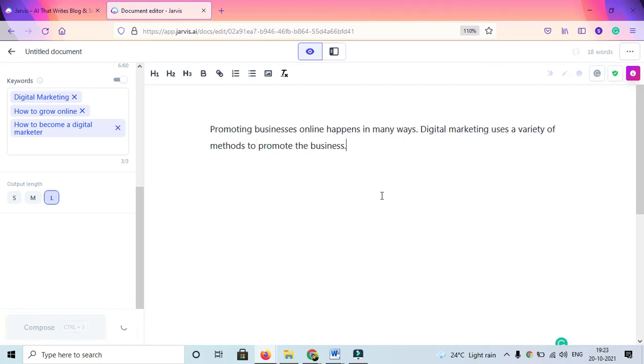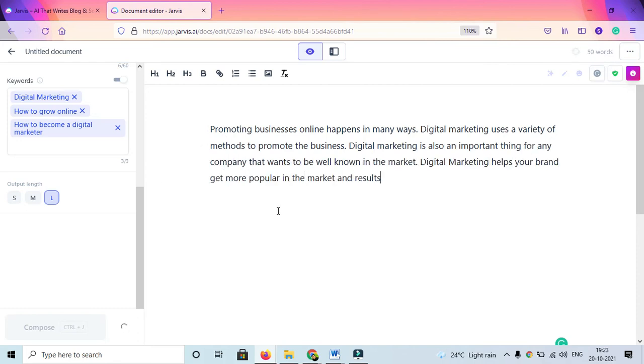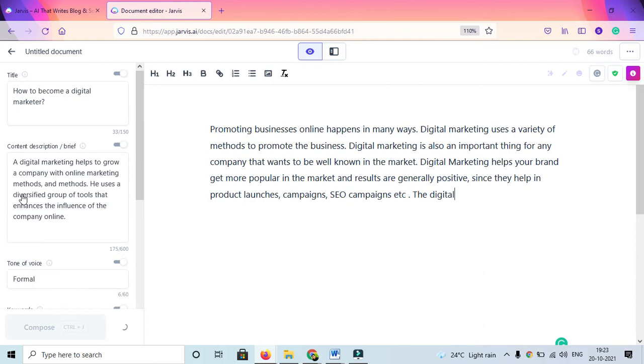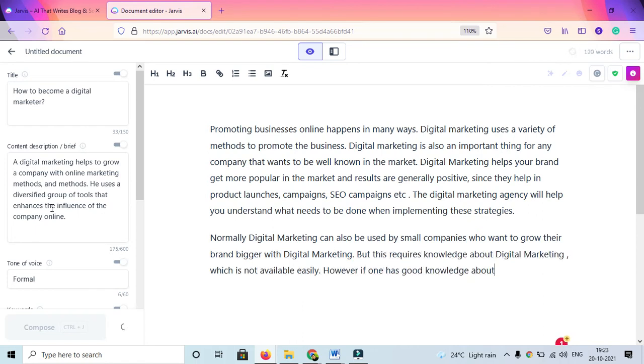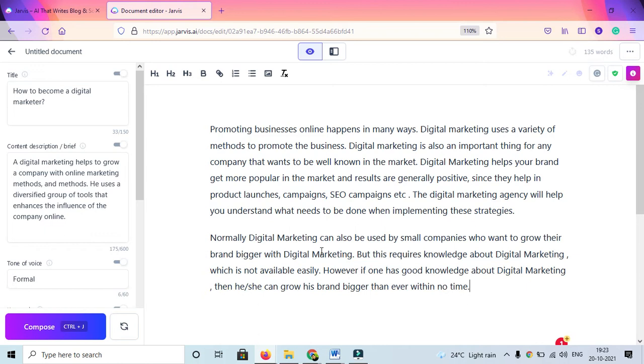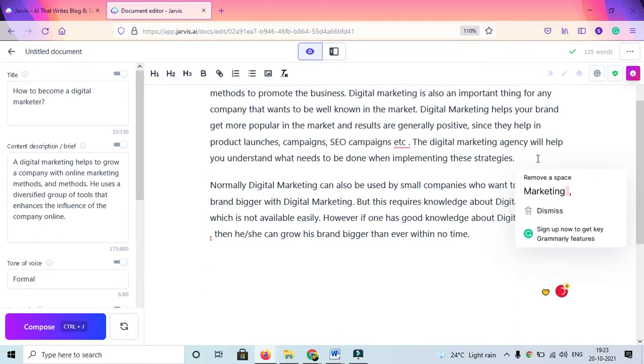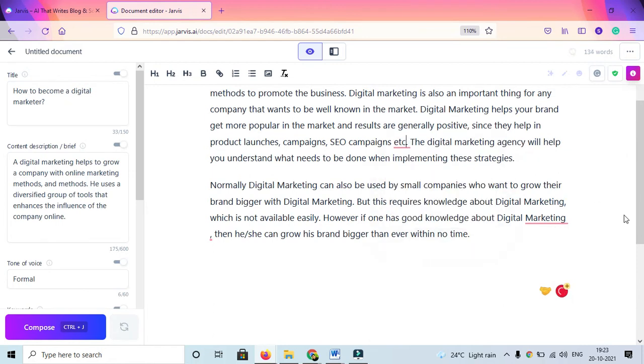So see, this has started writing the content. It is completely AI. I am not writing this right now. I have just written this portion of content. Definitely after the content is published, you have to break it down as per your wish and choice. There can be some punctuation errors like these. If you have a Grammarly extension or a language tool extension, then it is going to check for the same thing.